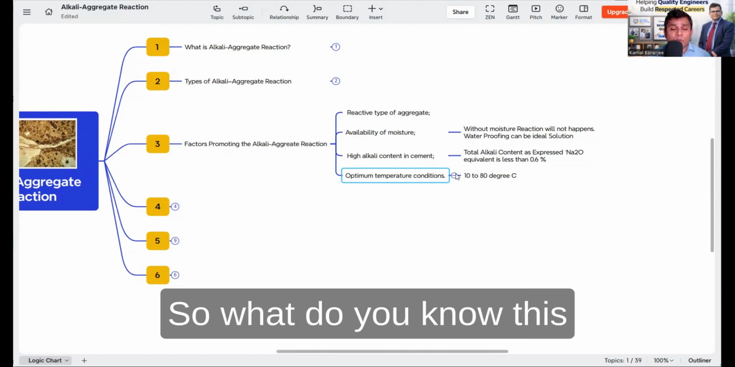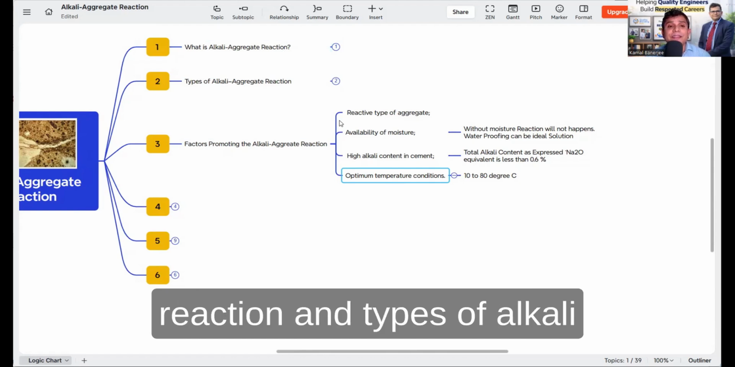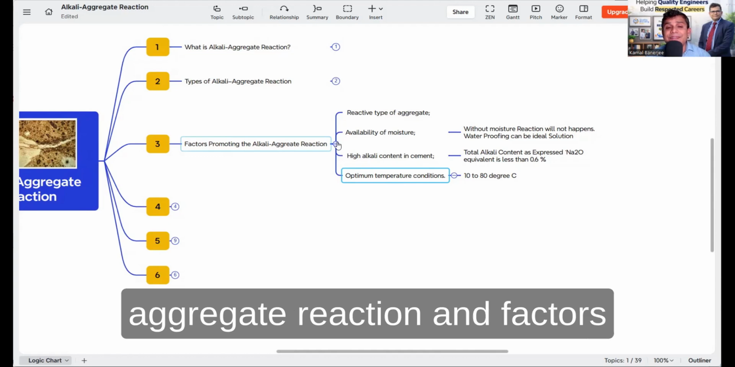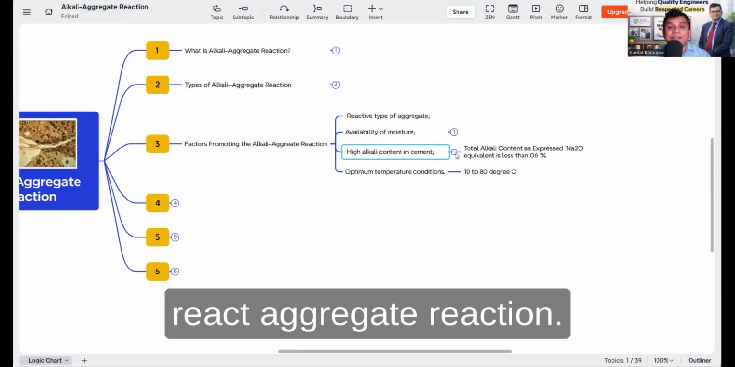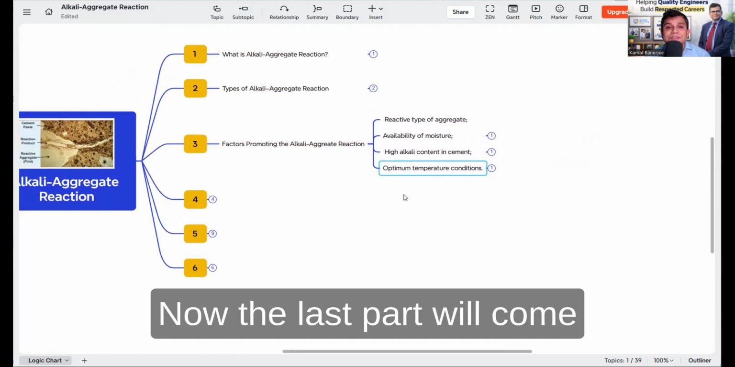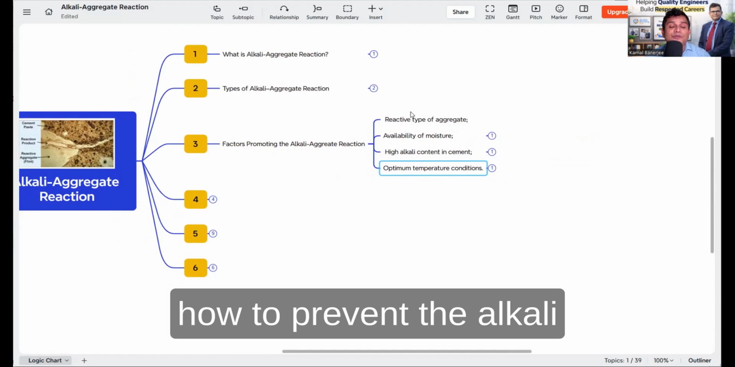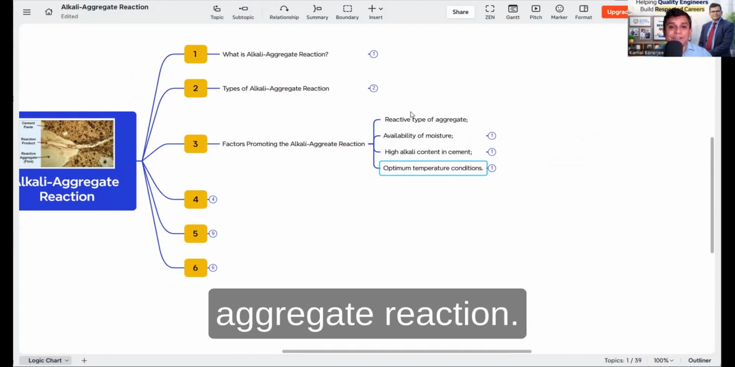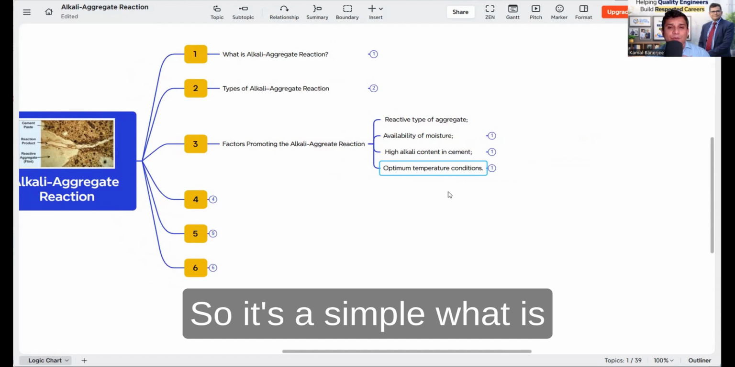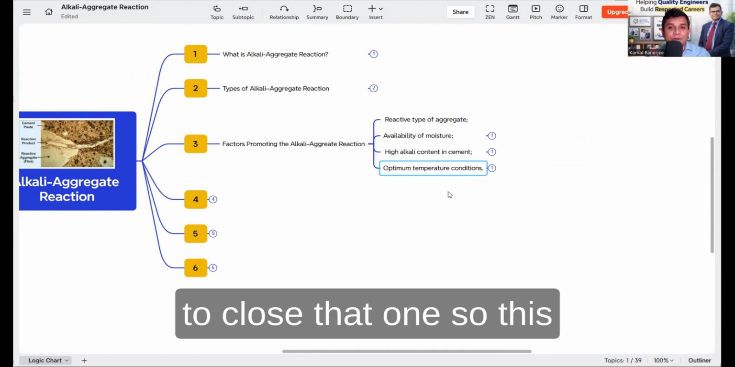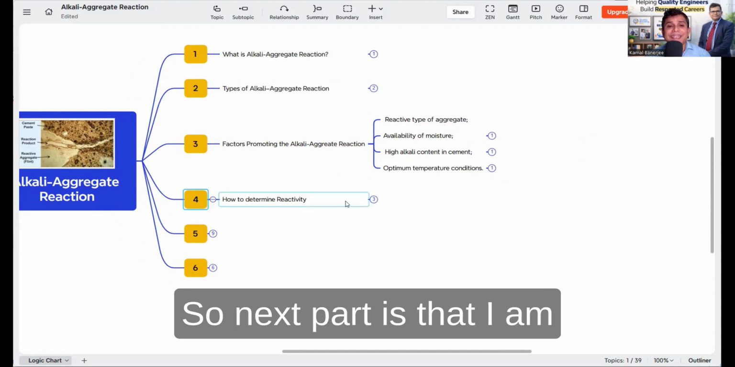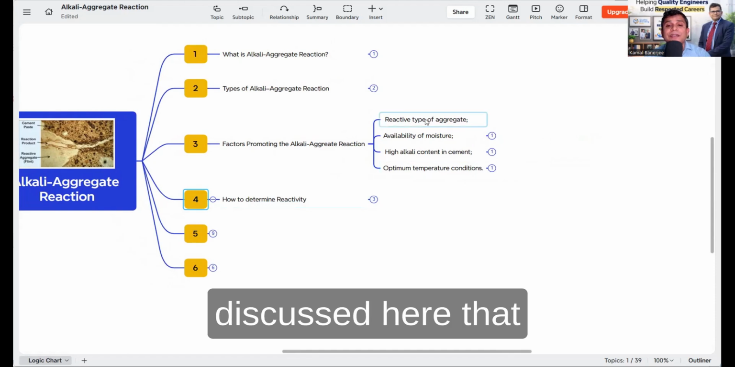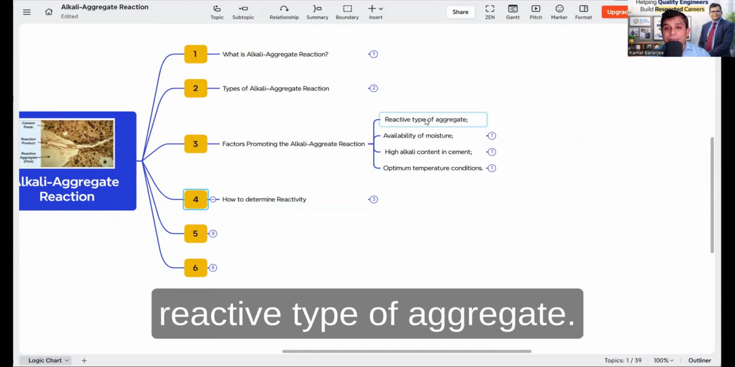So now you know what the alkali aggregate reaction is, the types of alkali aggregate reaction, and the factors promoting the reaction. Now the last part will come: how to prevent the alkali aggregate reaction. It's simple: we have to close off the reasons, so this reaction will not happen. The next part I am discussing here is the reactive type of aggregate.